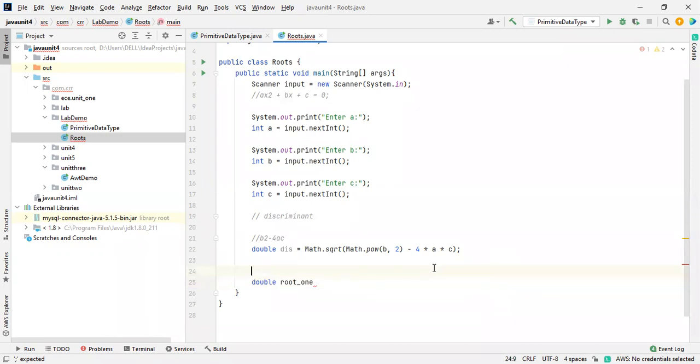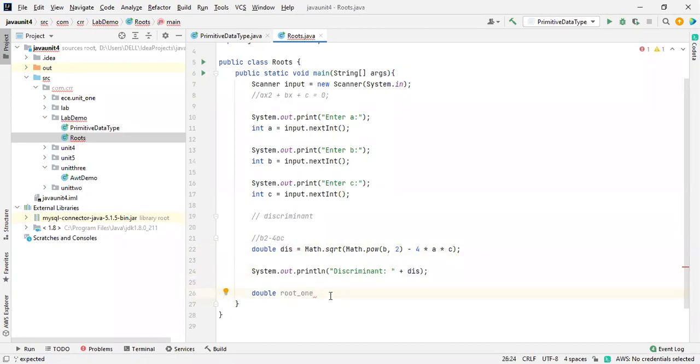I also want to print the discriminant, which looks good for us. System.out.println inside this, dis. Here I'm printing the discriminant.